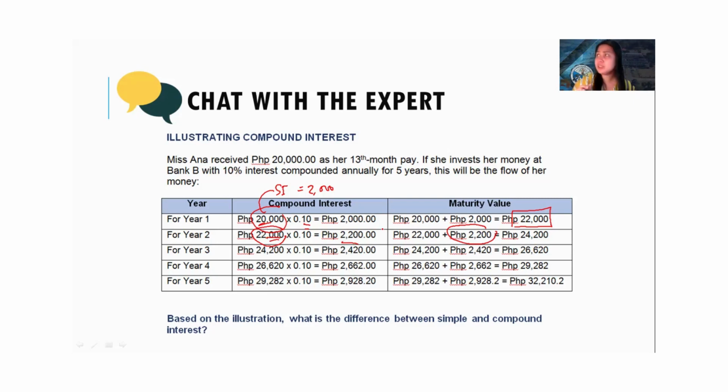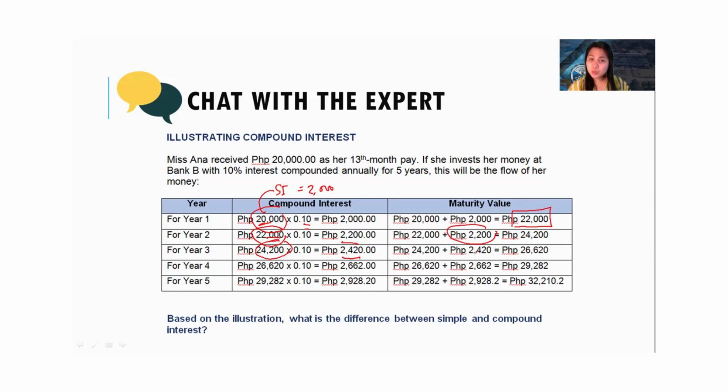In the third year, the interest will be based on its outstanding balance at 24,200. So that's going to be 2,420, the 10%.